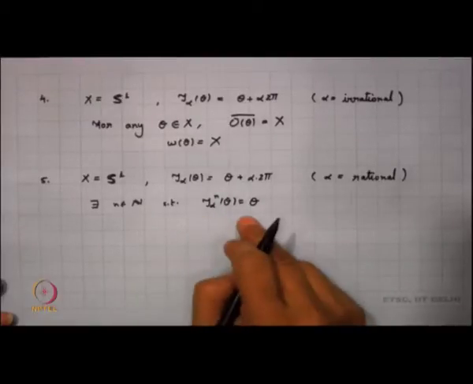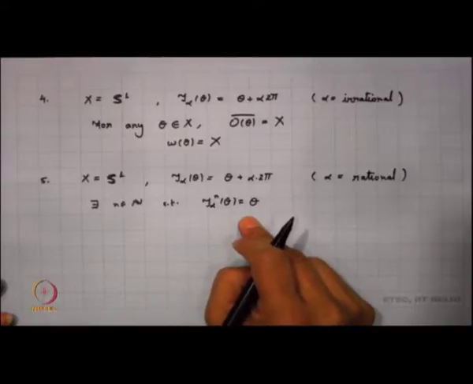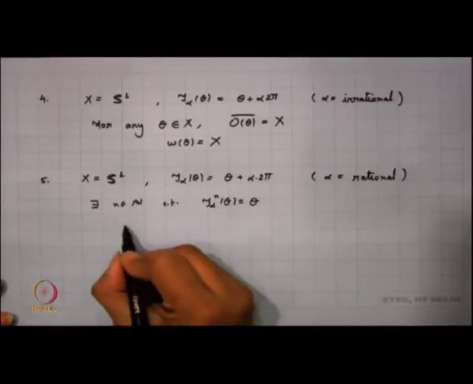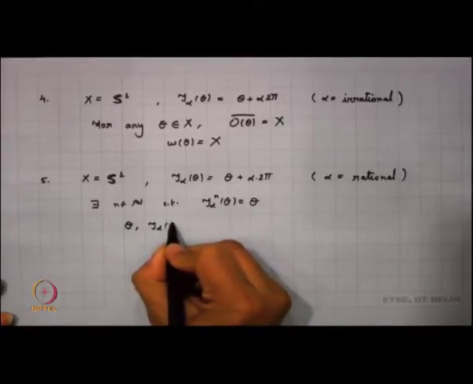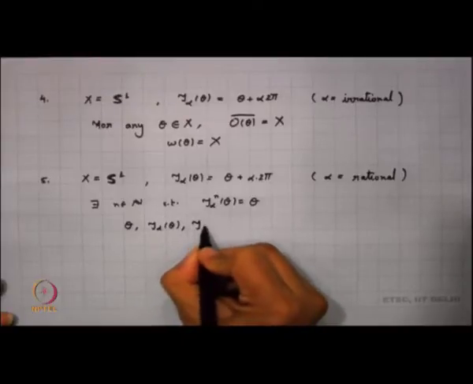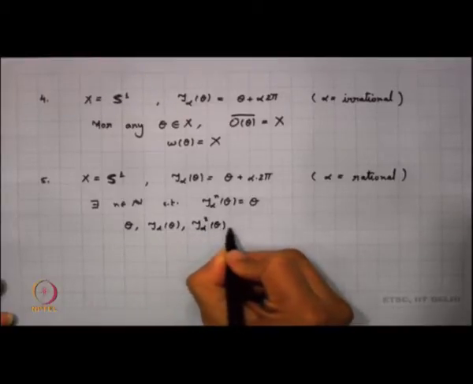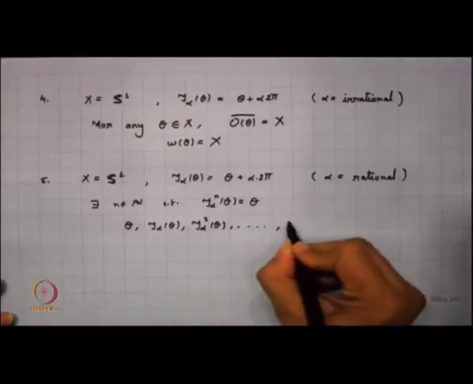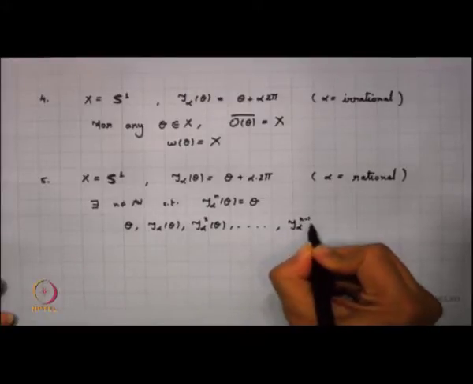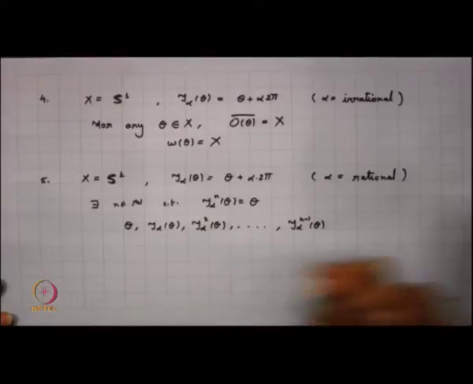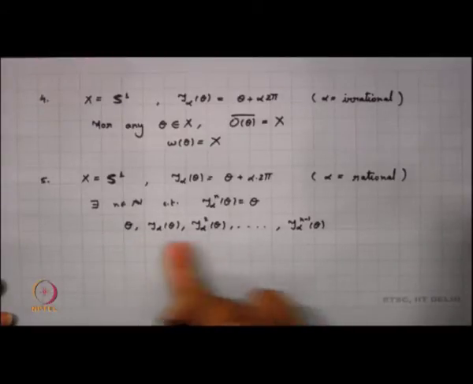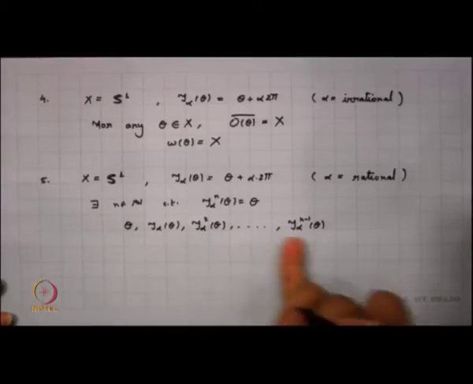Now, this is a very interesting part, because if I look into my theta, in the orbit of theta I get theta, then I get tau alpha of theta, then tau alpha square of theta, which goes up to tau alpha to the power n minus 1 of theta, and then tau alpha to the power n of theta is again theta. So, in the orbit of theta, we get only these points.